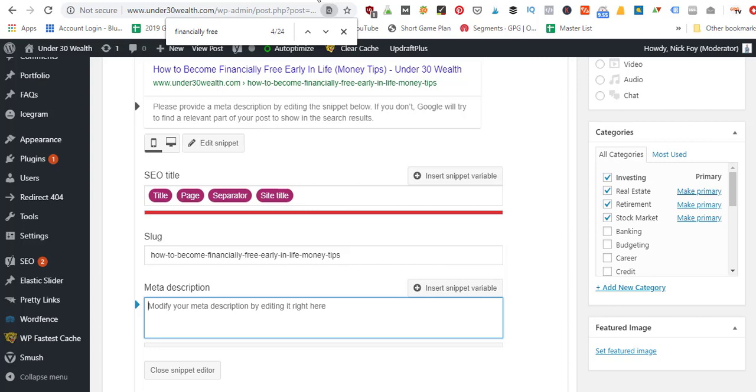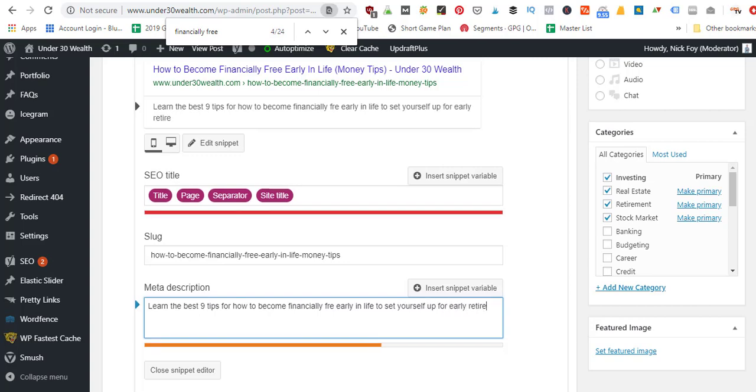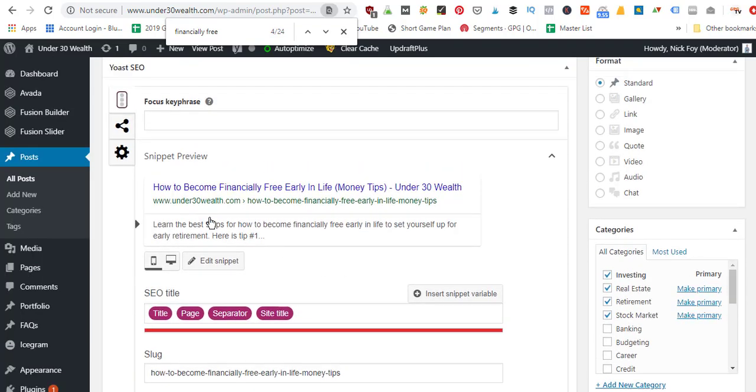My meta description I might make different. Learn the best 9 tips for how to become financially free early in life to set yourself up for early retirement. So we could type that in there, and then we could also say, here is tip number 1... to kind of leave a little cliffhanger so that they're like, oh, I want to see what that is. So that's going to be my meta description. Now we can come back up here and preview how it'll look out in Google again. So we've got the title, the URL, and the meta description.